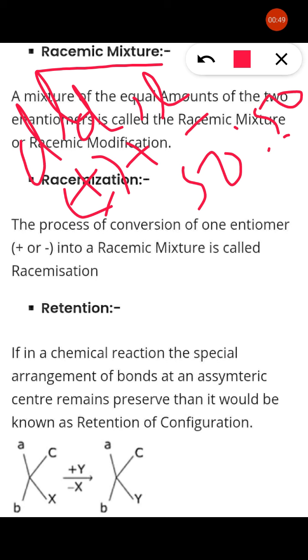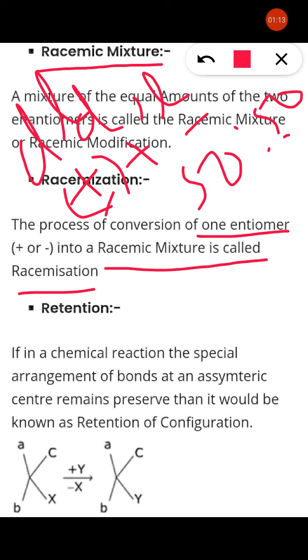And dextro and levorotatory we have studied in the previous video, that is plane polarized light, in optical isomerism, right? Now see here, in a racemic mixture the process of conversion of one enantiomer, positive, into a racemic mixture is racemization.